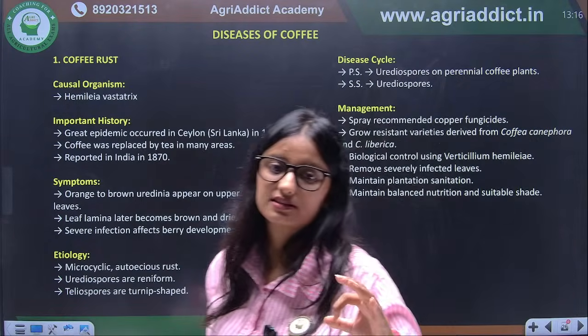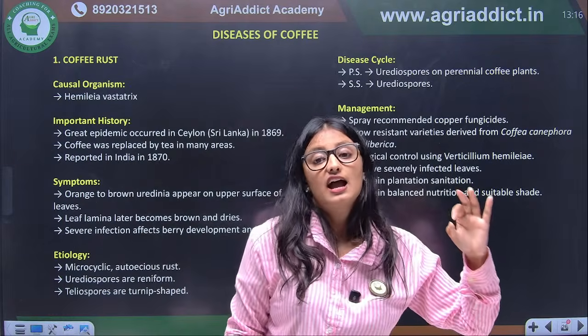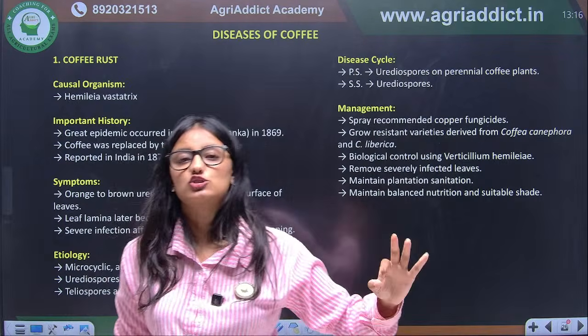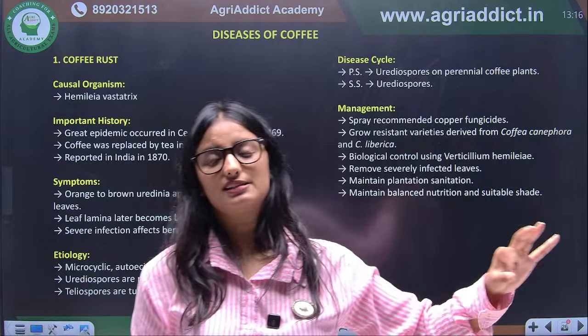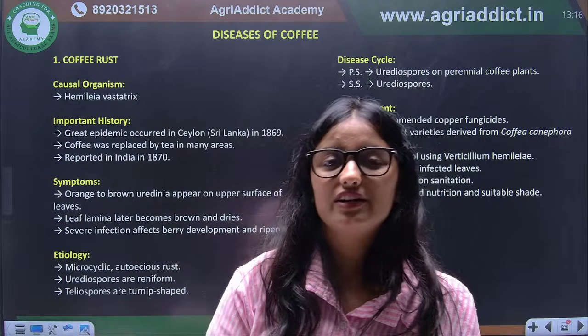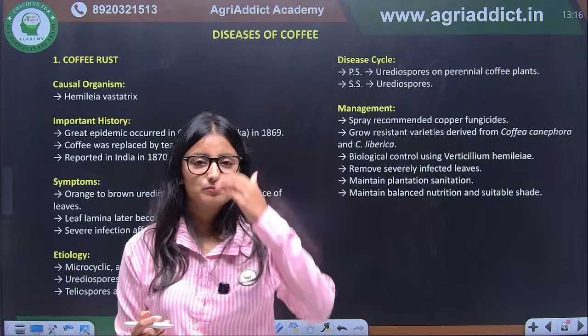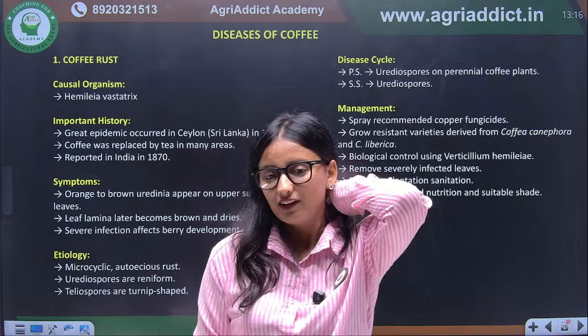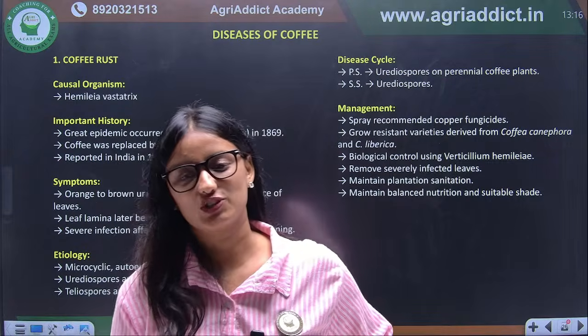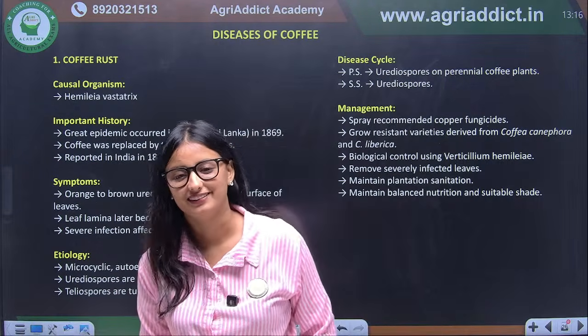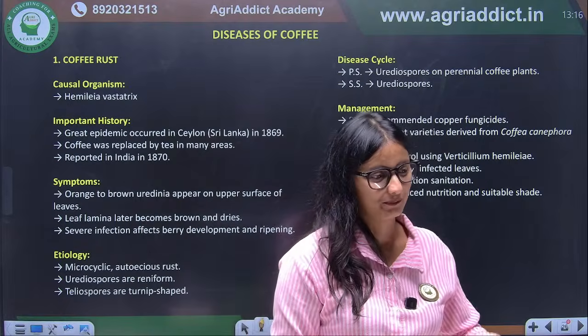Next, the first disease is coffee rust. Tell me about the significance of coffee rust. What is important regarding coffee rust? Historical importance. Coffee rust is famous from which epidemic?